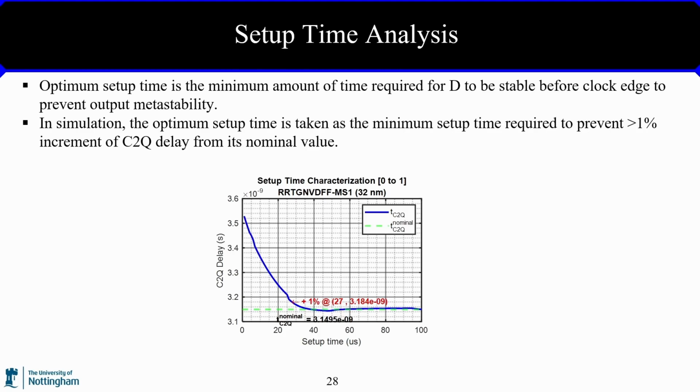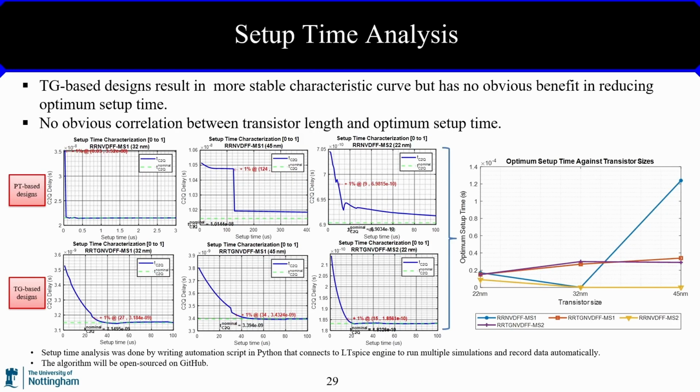So based on the setup time analysis results here, the transmission gate-based designs result in more stable setup time characteristic curve, but it has no obvious benefit in reducing the optimum setup time. And also, there's no obvious correlation between transistor size and the optimum setup time, as shown in the result here.